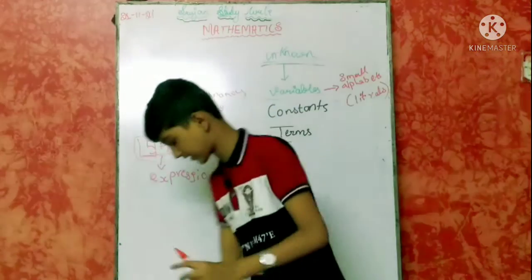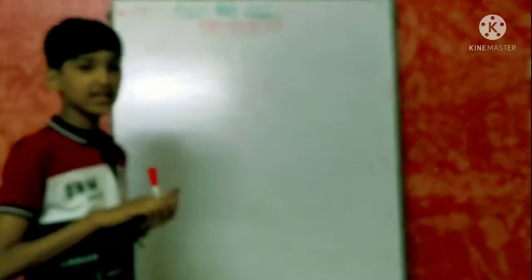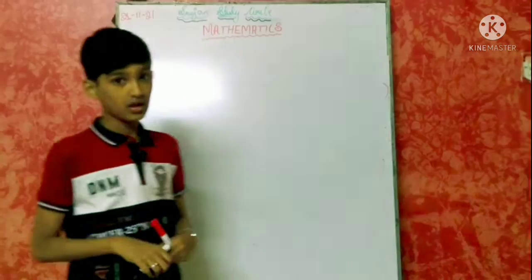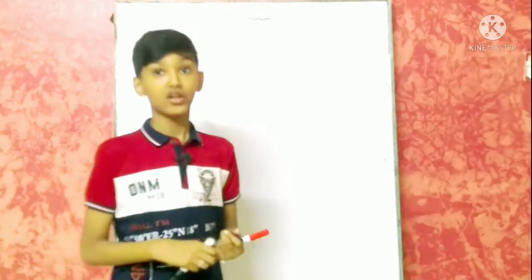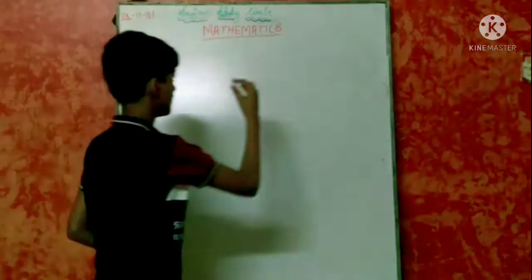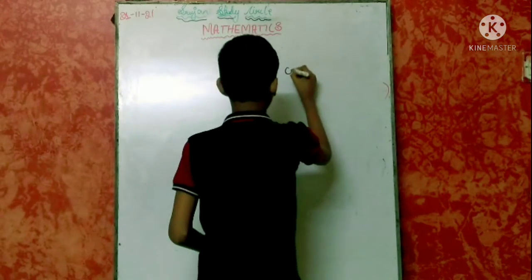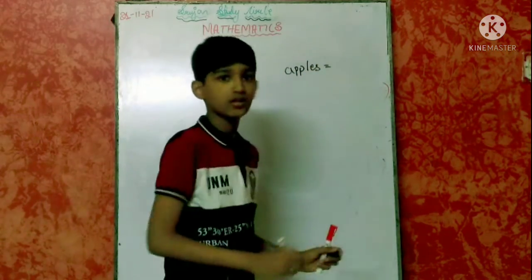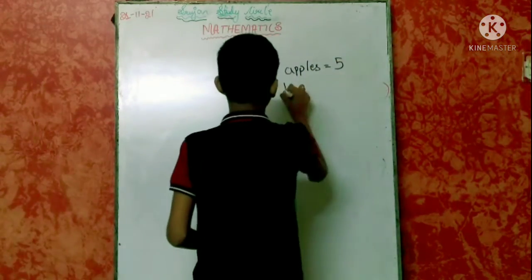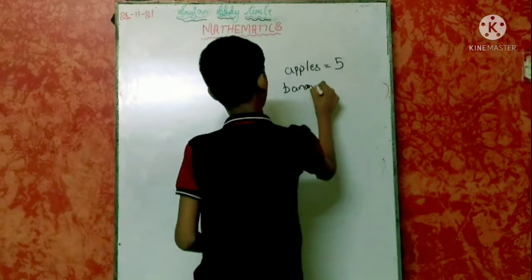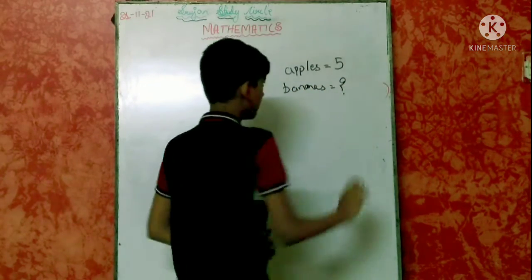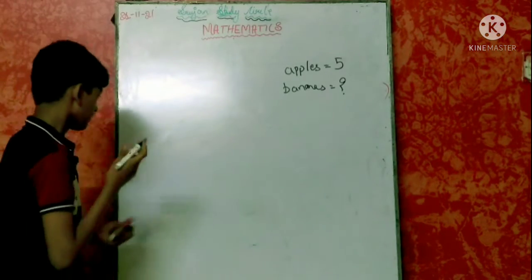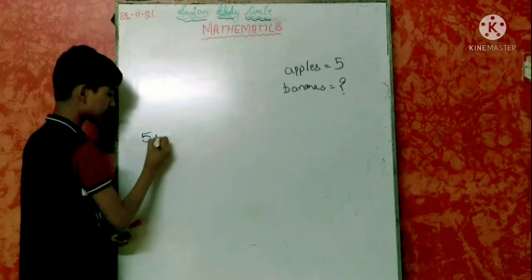Let me explain once again. There is a question in which we have to find the total number of fruits, but we don't know the number of bananas we have taken. They have given that apples equal 5 and bananas we have to find. Only this is given, so we cannot solve the problem. We can only write 5 plus x.